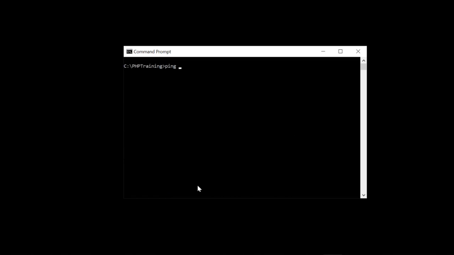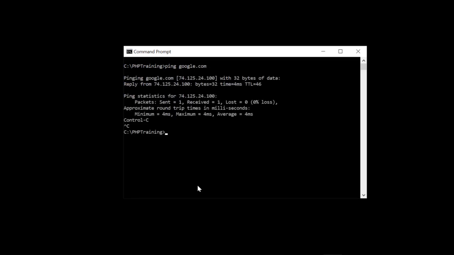If you want to ping google.com, you can find an IP address. However, this will be dynamic for Google because they have many servers, right? So you might be reaching a different server every time you do a ping. That's a different concept altogether, but remember for now that every computer in the internet can be found via